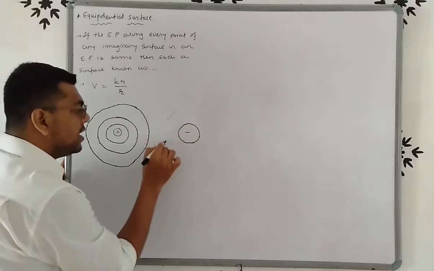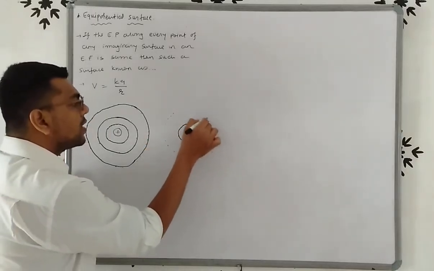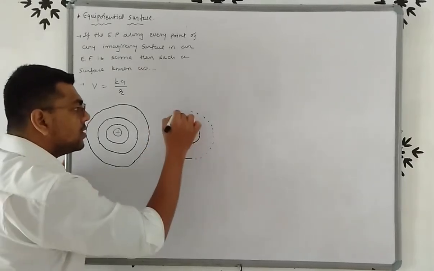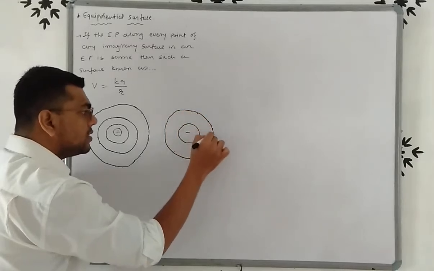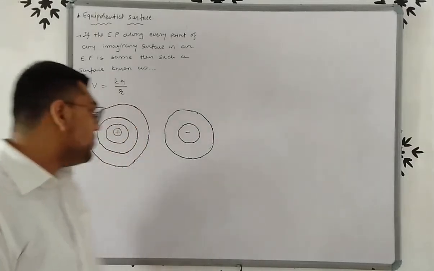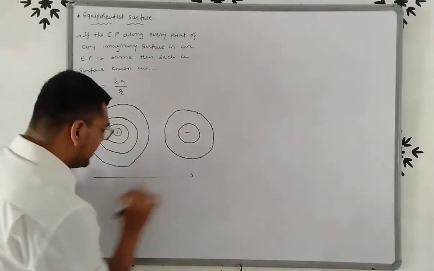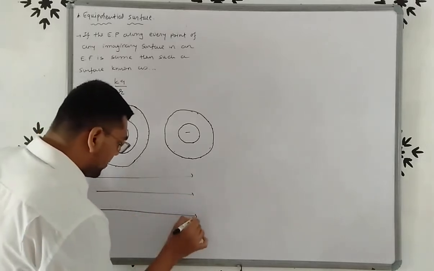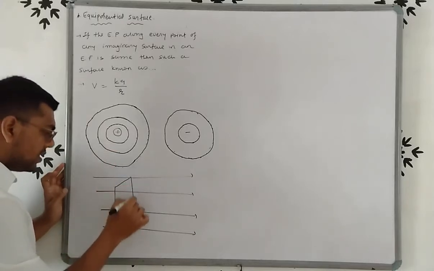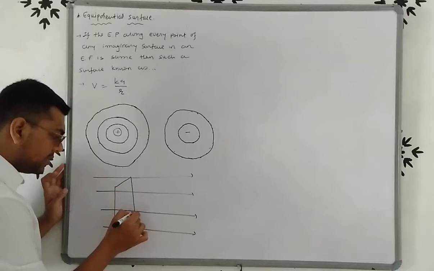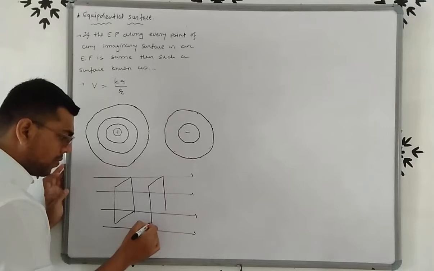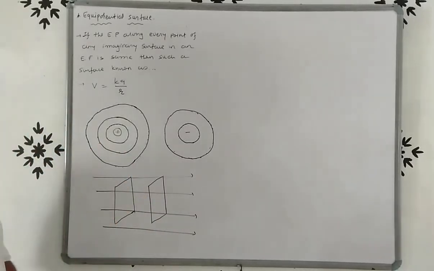Once again friends, here these are the points where potential will be same, so here this is the equipotential surface, right? Now if there is a uniform electric field like this, then this is the equipotential surface like this, where the potential will remain same, right?